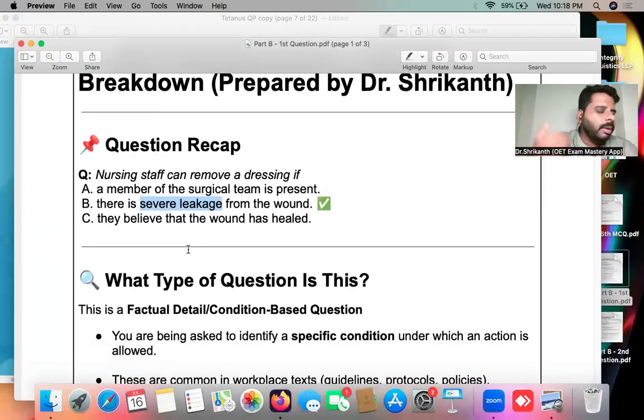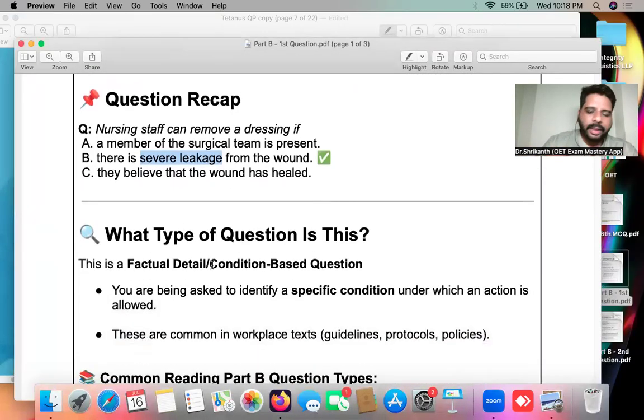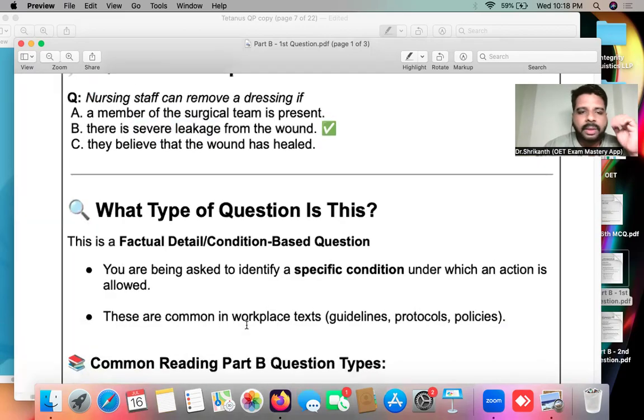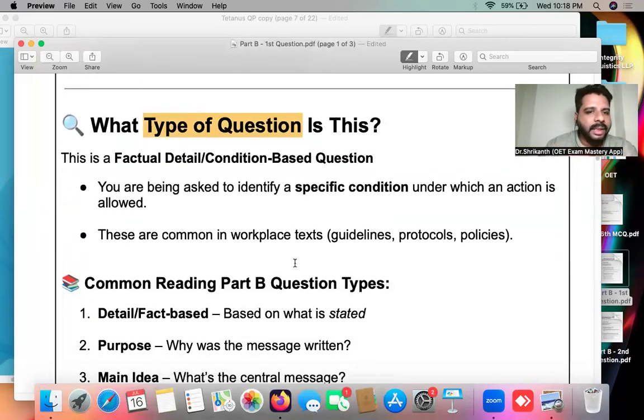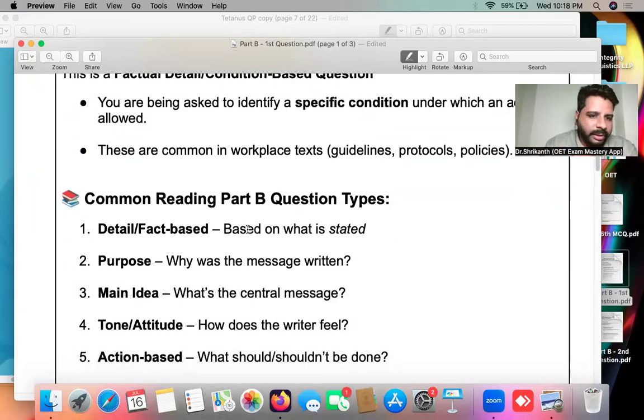Now, let's talk about the strategies over here, because my duty as a teacher is not to teach you English. It is basically to give you how to approach a question. When you come across reading part B, what approach, what methods, what technique you must bring in. One of the most important things that you have to bring in is that you have to identify what type of question we are dealing with. So when it comes to OET Reading Part B and OET Reading Part C, there are different types of questions.